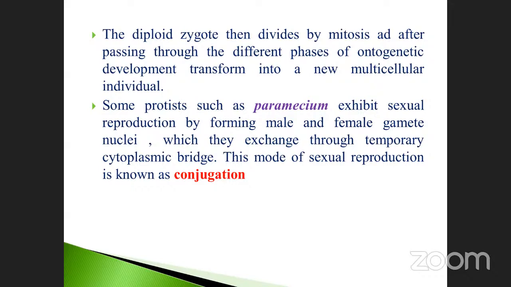Take the example of some protista, such as paramecium, which exhibits sexual reproduction by forming male and female gamete nuclei. Just imagine the paramecium also having male and female. How they are differentiated depends upon the male and female gamete nuclei, which they exchange through a temporary cytoplasmic bridge.